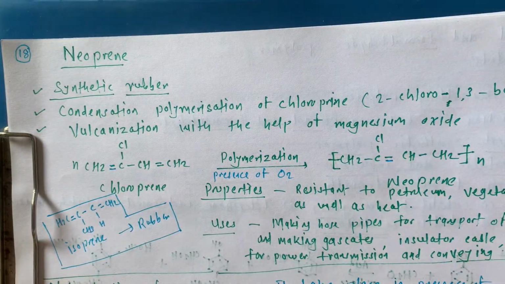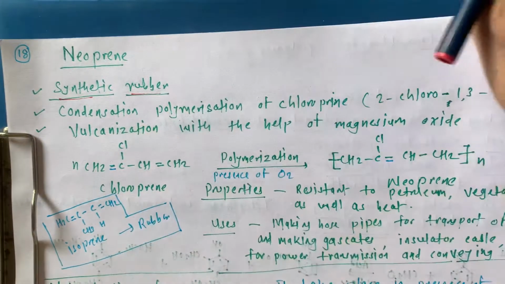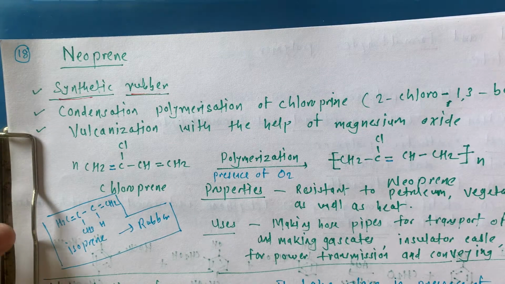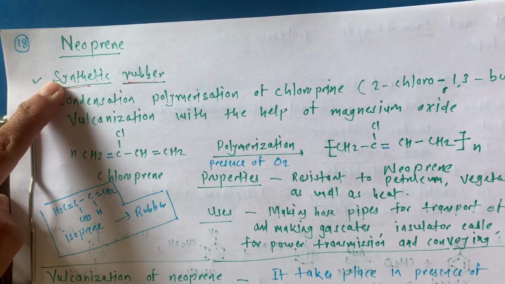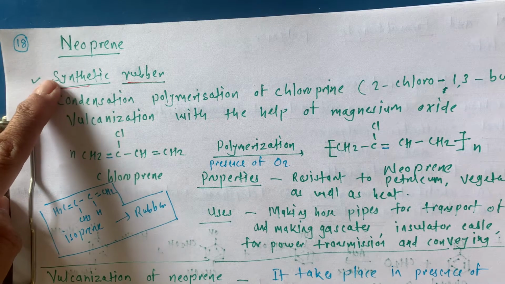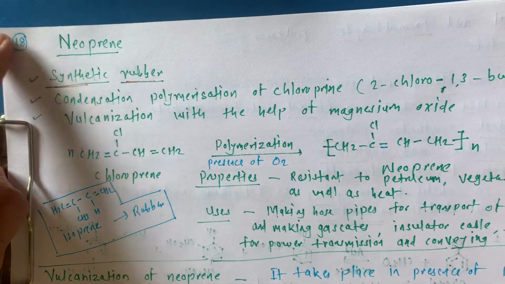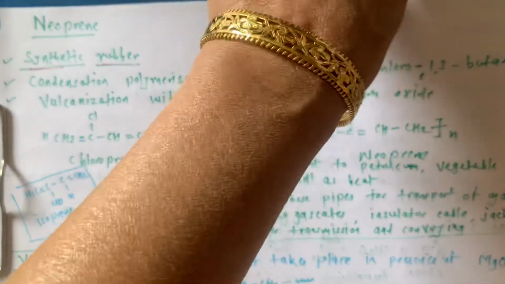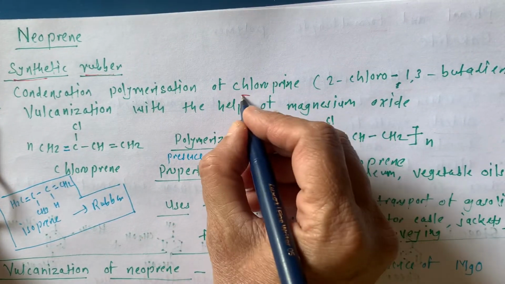This is synthetic rubber. We know the natural rubber, then vulcanized rubber. Now this is synthetic rubber. Try to understand the difference between all these three: natural rubber, vulcanized rubber, and synthetic rubber. Synthetic rubber is nothing but neoprene. So what is this? This is condensation polymerization of chloroprene.